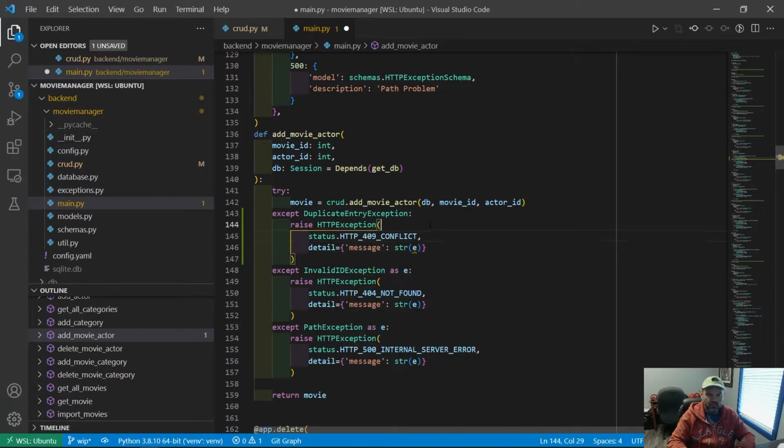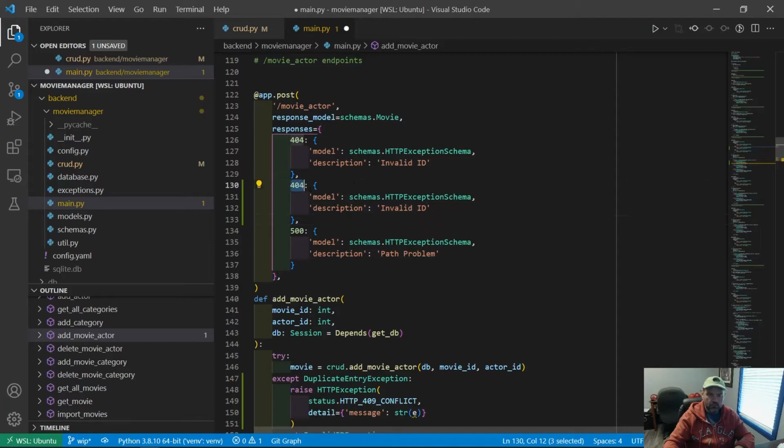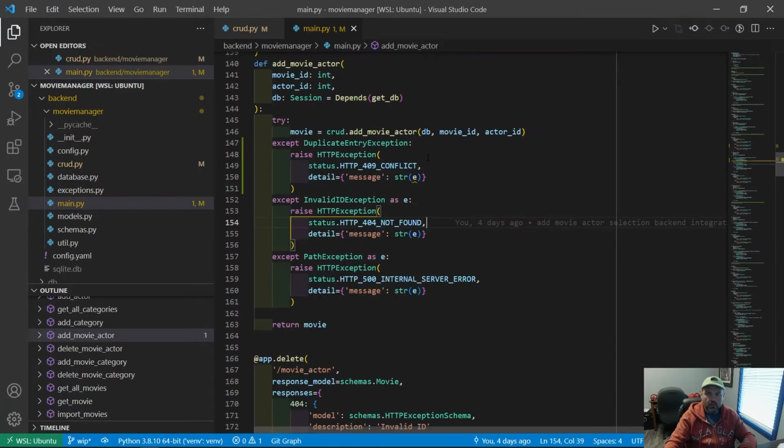And message will be the exact same, so that looks good. So we'll just copy this over here and add that. It's going to be a 409 error, and this time it's going to be duplicate actor. Okay, I think that should work. So let's see what happens with that. I didn't define E. I better do that real quick. Okay, there we go. Now it should work.